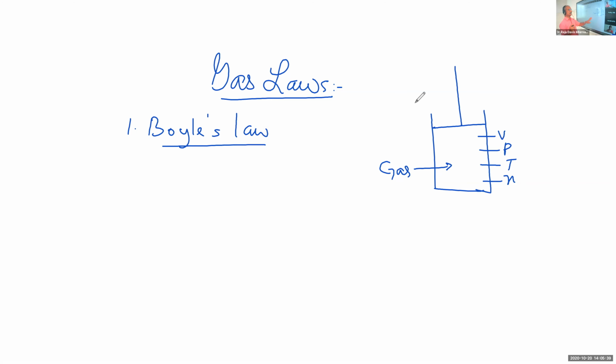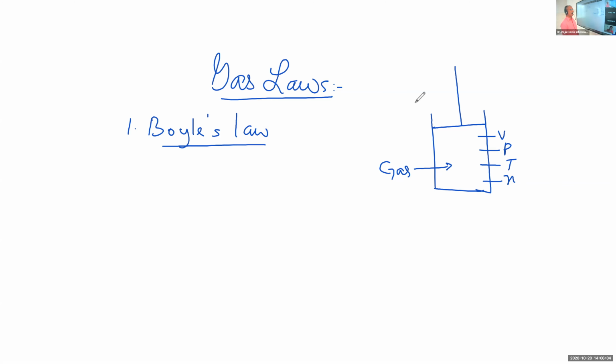We are taking a gas in a cylinder. You have confined the gas in a cylinder by means of a piston. And the variables are volume of the gas, pressure of the gas, temperature, and the amount, that is number of moles, n. So these are the variables.